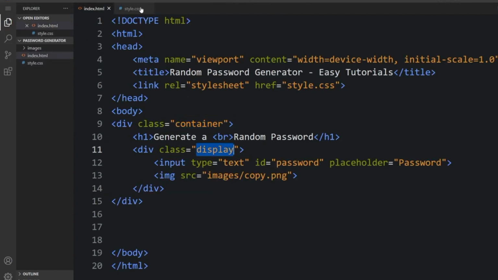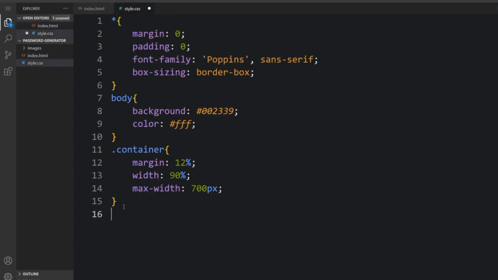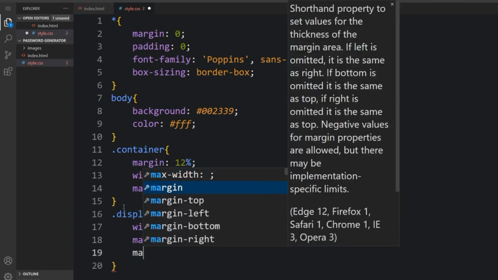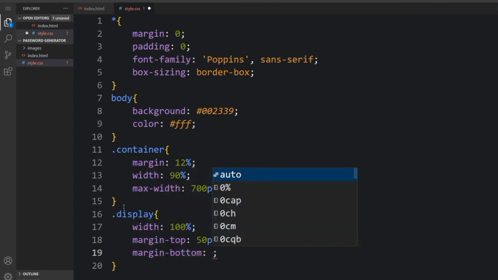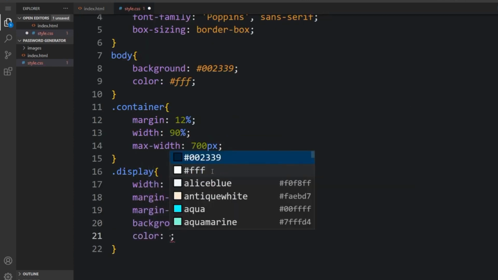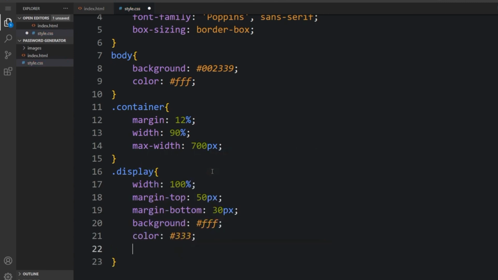I'm just going to copy the display, as I want to style the display as well. The width will be 100 percent, the margin top 50 pixels, and the margin bottom 30 pixels. For the background we make use of white, and the color as well.